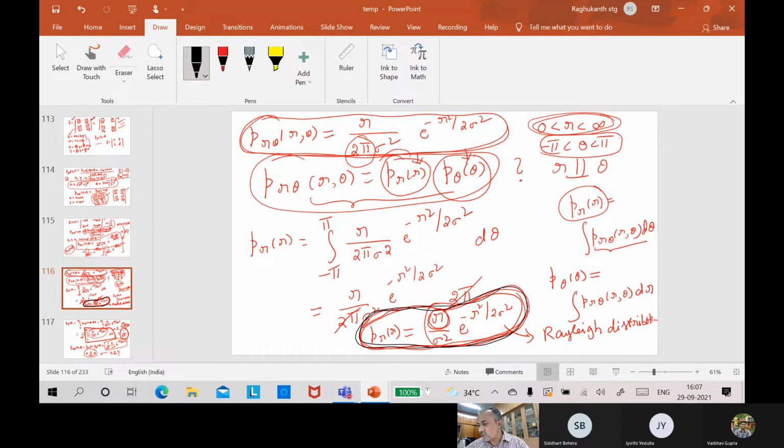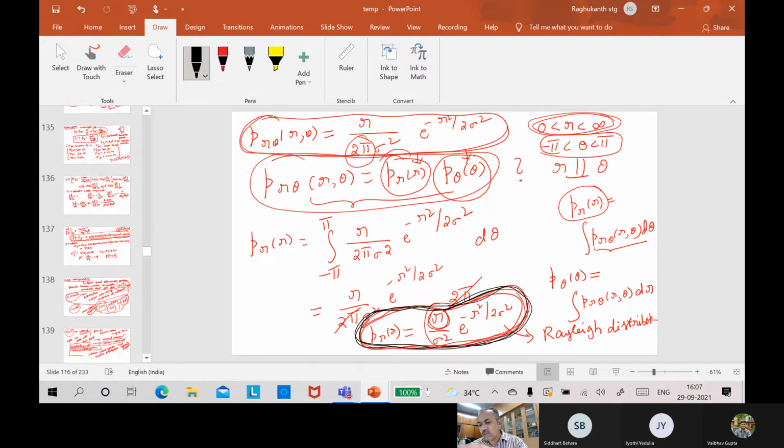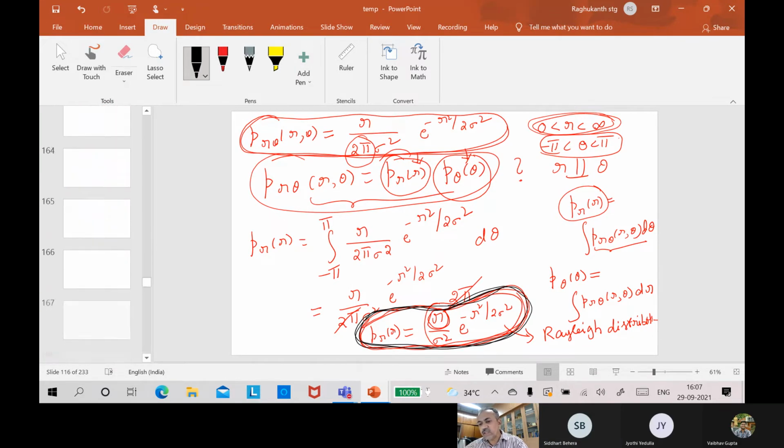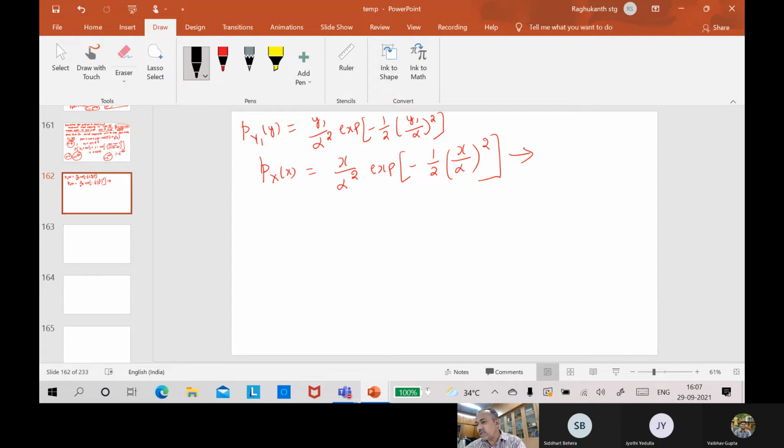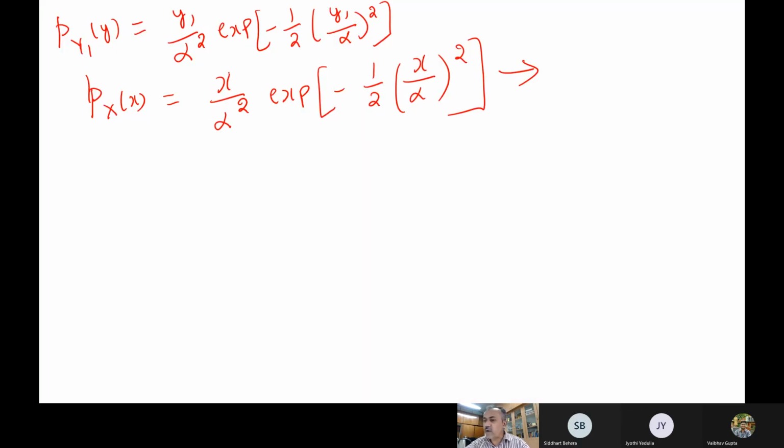Actually, what type of distribution is this? Rayleigh. Look at this expression, r square by 2 sigma square and r by sigma square also. So with our Weibull distribution, if you substitute r instead of x, you get the Rayleigh distribution.